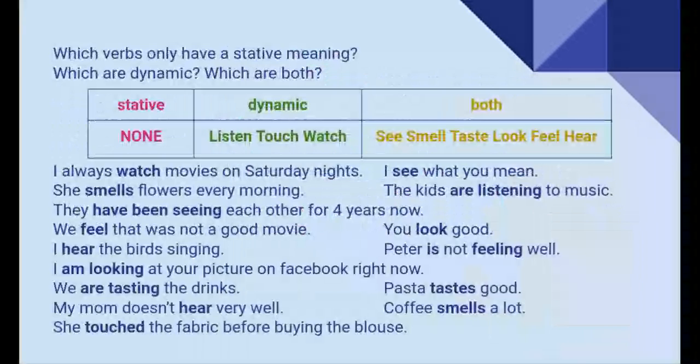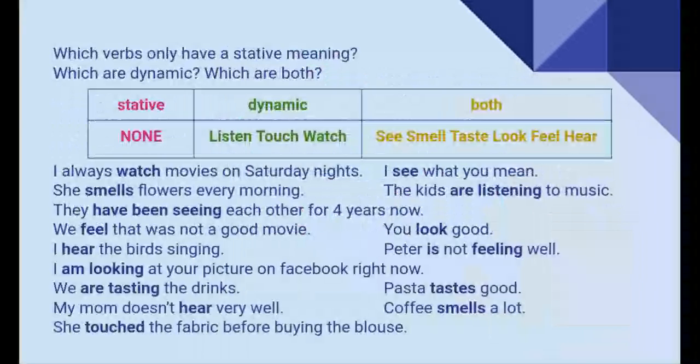We feel that was not a good movie. Is that stative or dynamic? In that sentence, feel is a stative verb. You look good. Again, here we have a stative verb. I hear the birds singing. That is, yeah, this is a dynamic or an active verb.